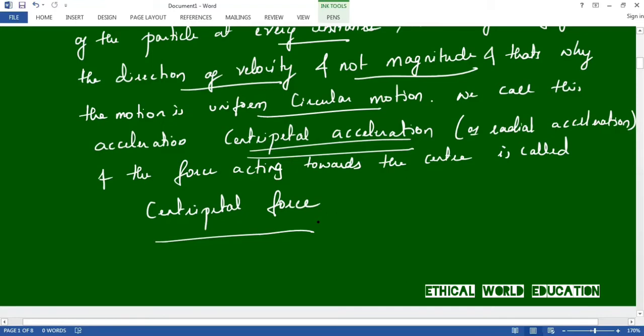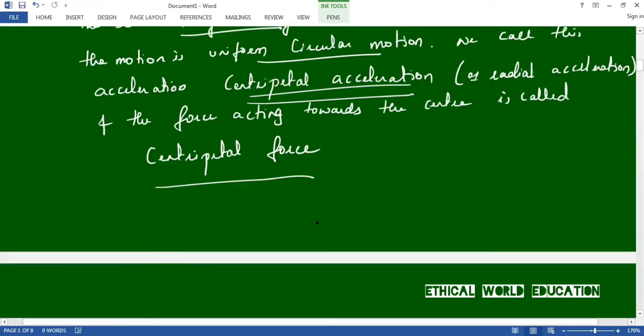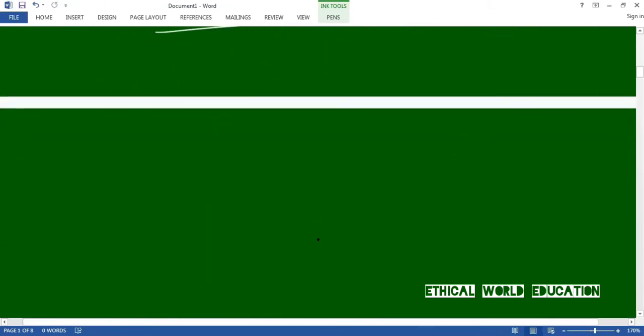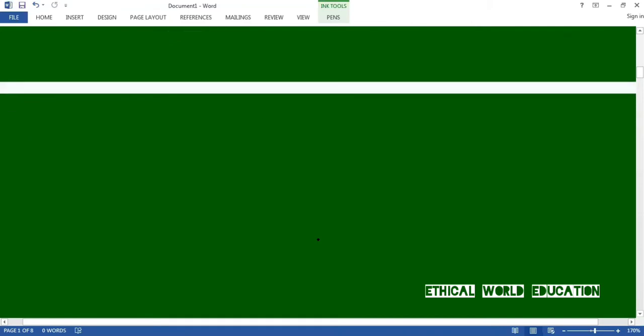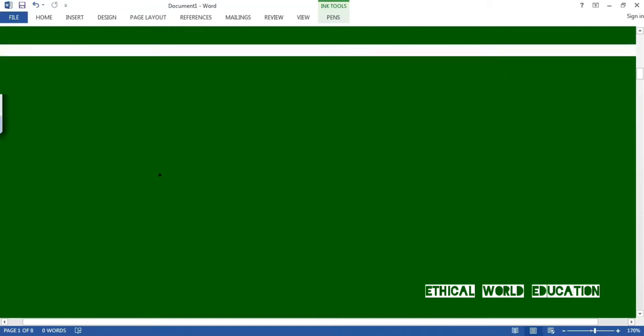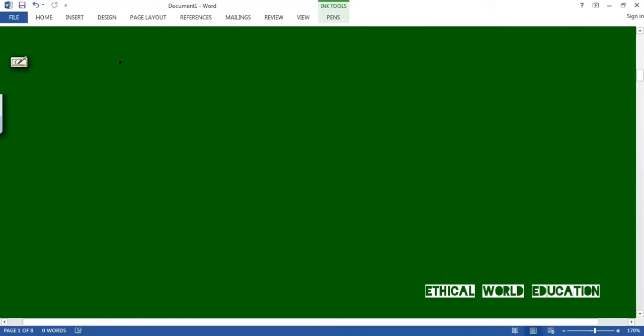Okay, this is the complete information about uniform circular motion. One more important point in this is, this is not a special force.